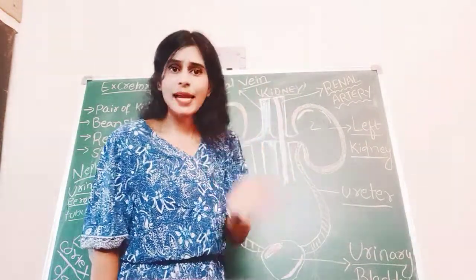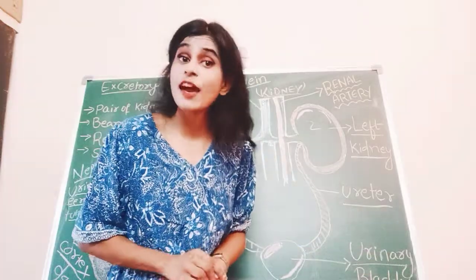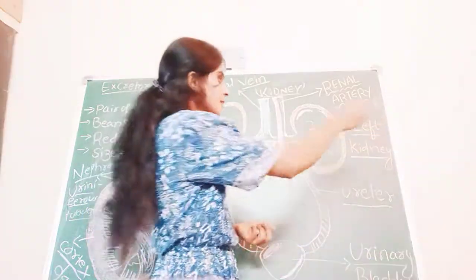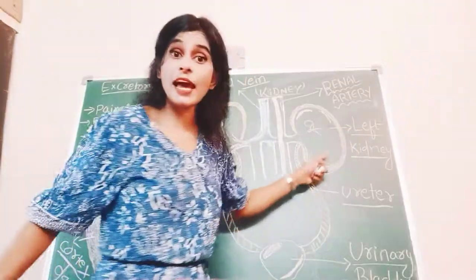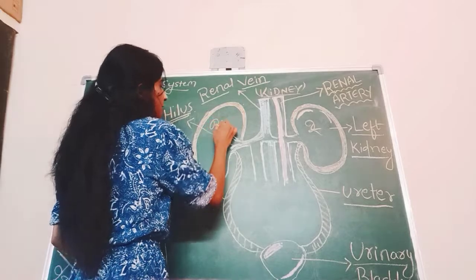Now, I said a pair of kidneys means definitely a right kidney is present and a left kidney is present. This is the left kidney, and this is your right kidney.